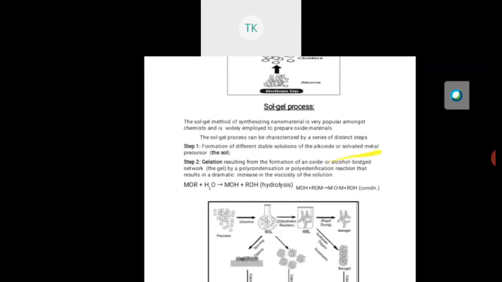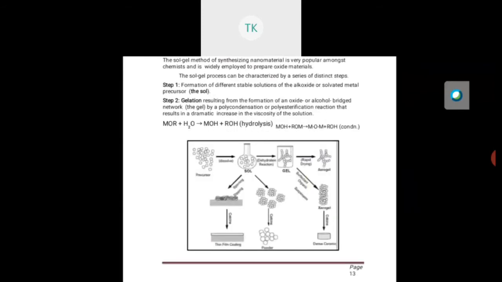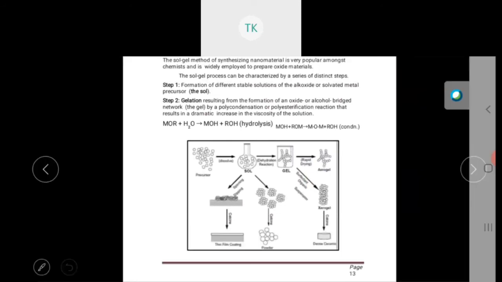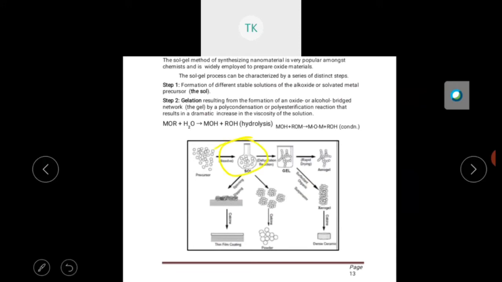So first thing, you can see here, the first step is preparation of salt. What should you do first? Preparation of salt. This is the salt. First we should prepare the salt. Second step is conversion of salt to gel. You should convert the salt to gel. Then third step is aging of gel.